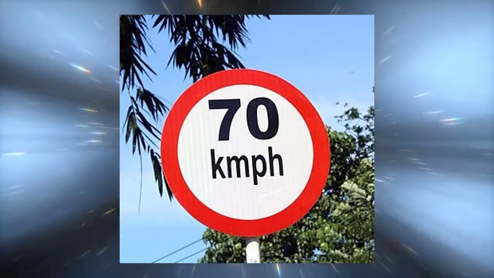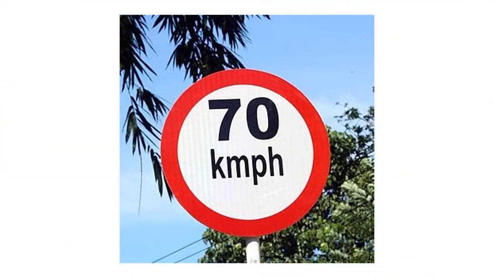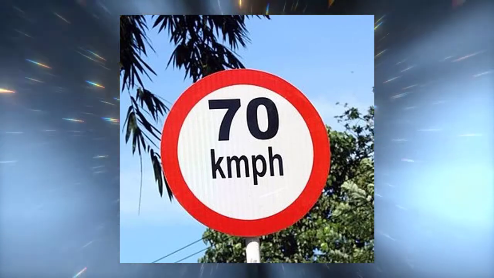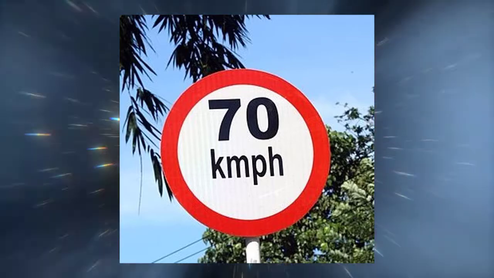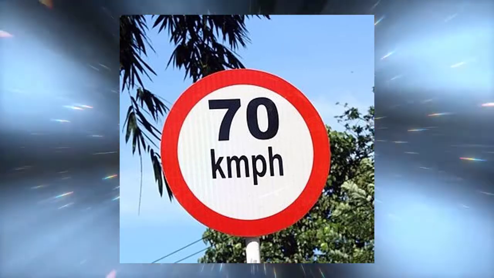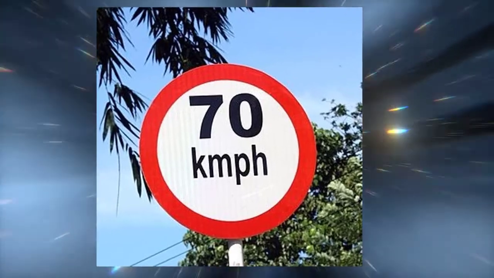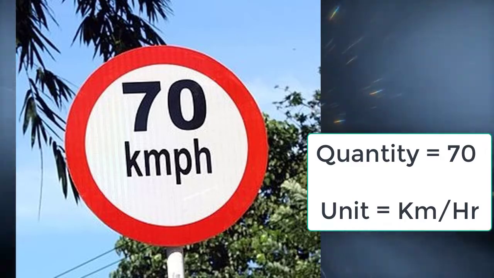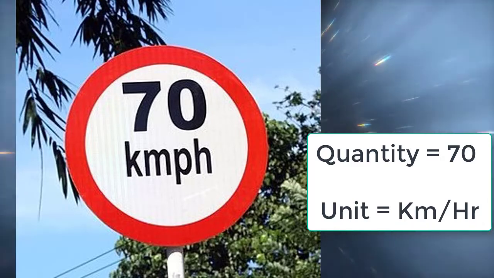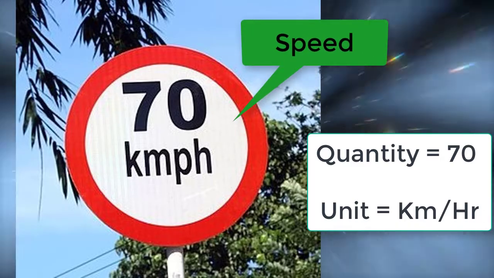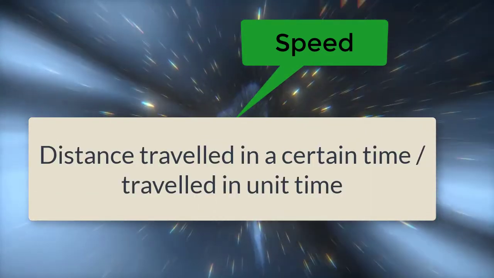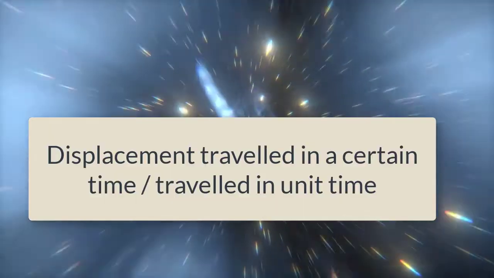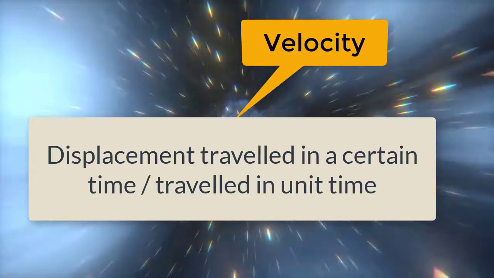But we are learning physics, so we will interpret it in distance and time. 70 kilometers per hour means the driver should travel at such a speed that it travels only 70 kilometers in 1 hour. What is the quantity here? It is 70 and the units kilometers per hour. This is known as speed. Speed is the distance traveled in a certain time. Velocity is also similar, but it considers displacement of the object in a certain time.